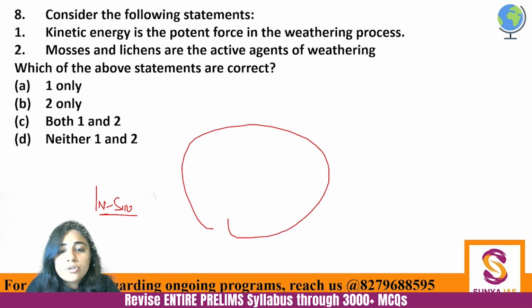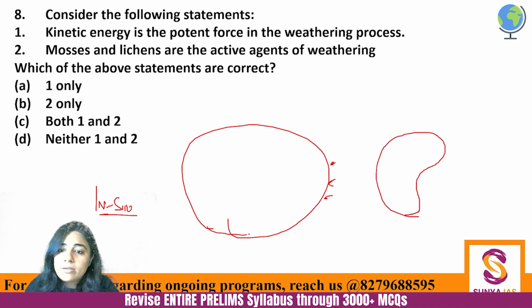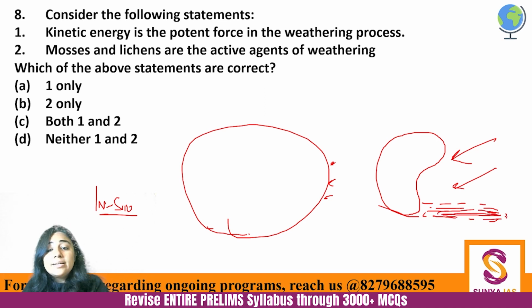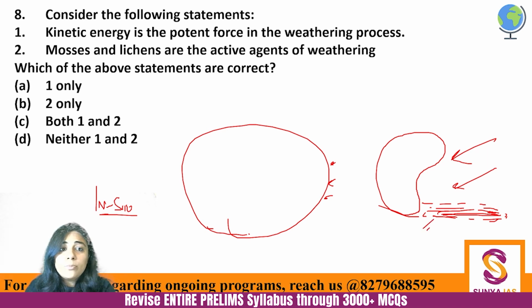So if there is this rock which is being weathered by animals, by wind, it gets weathered because wind is acting this way, and here a plane is being formed from the weathered material. Deposition is happening. Fine. But this rock is not moving, right? This rock is not moving.